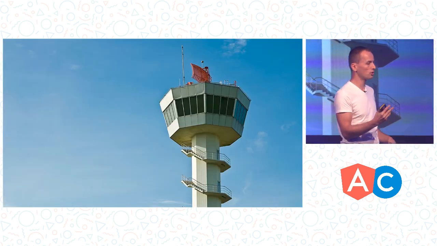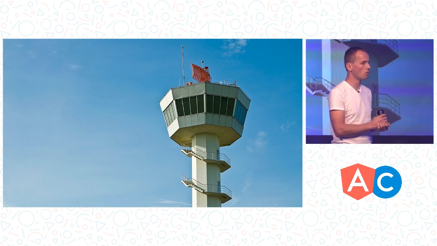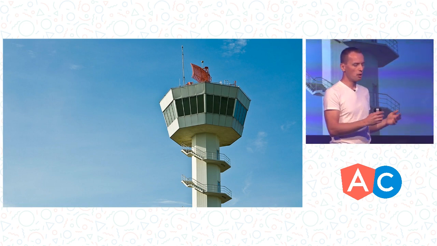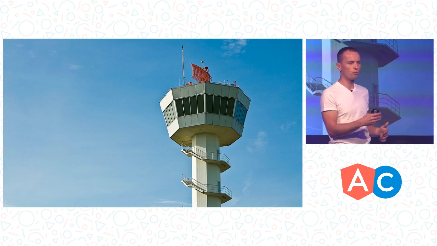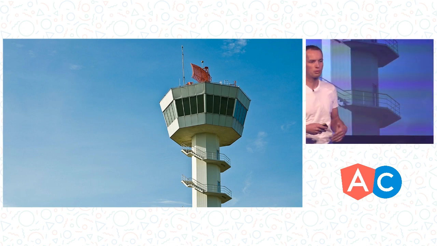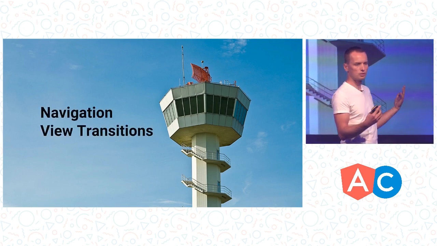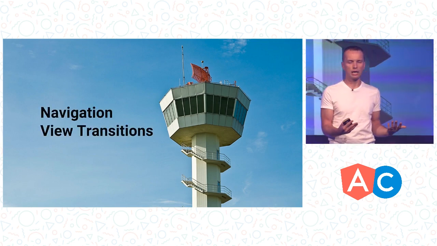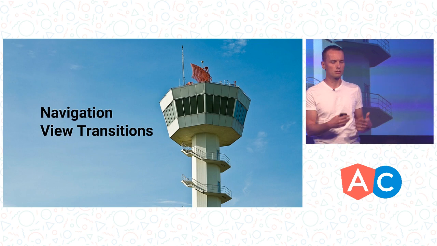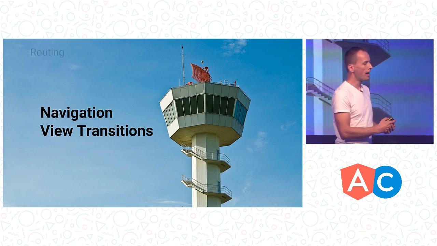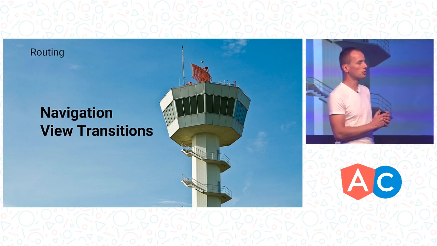Great. So we have our basic building blocks. We know how to do composition. We saw how we can build very basic UIs. But if we just keep on piling more and more components onto the page, we're going to have a problem because we're going to very quickly run out of real estate. The easy solution to that is we can add navigation. We can add view transitions to the application and some kind of state management. And in Angular, this is typically solved through routing.